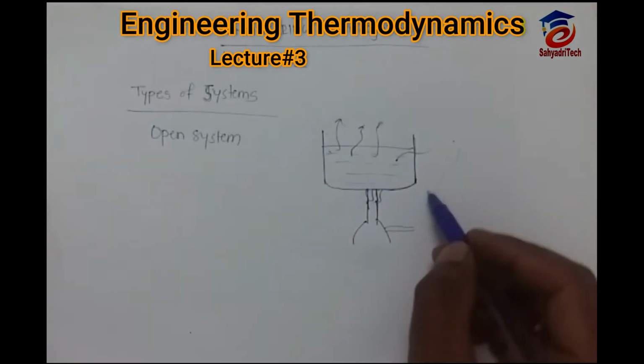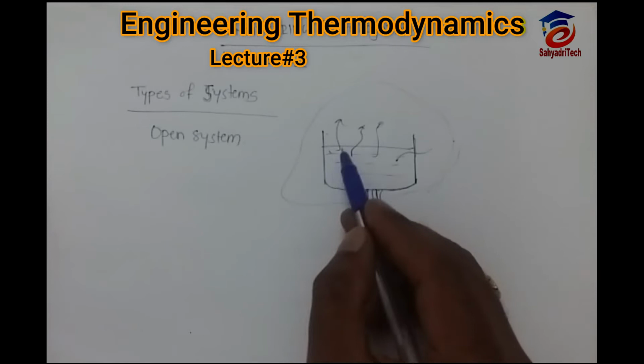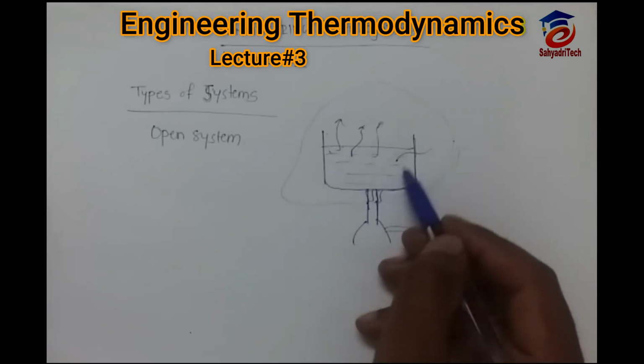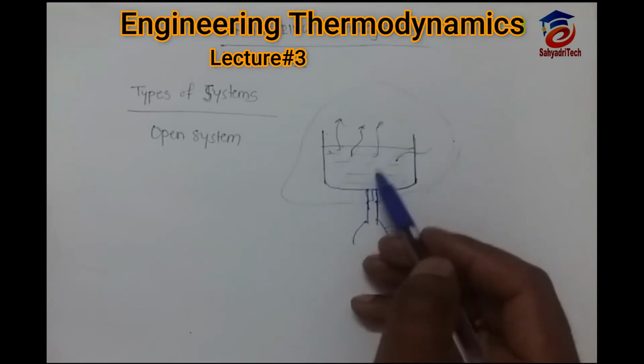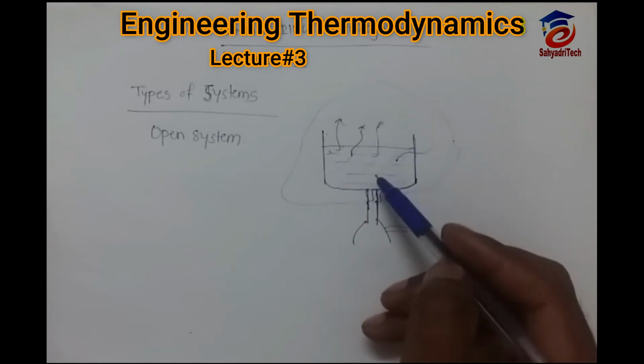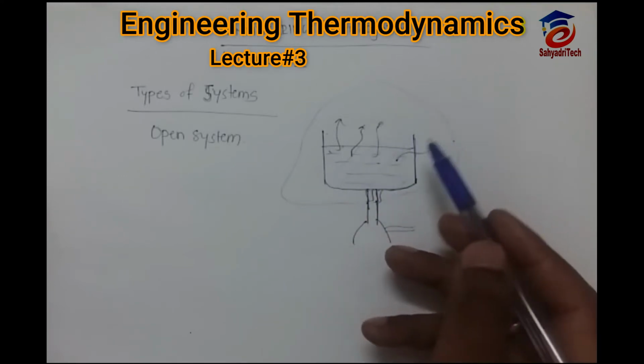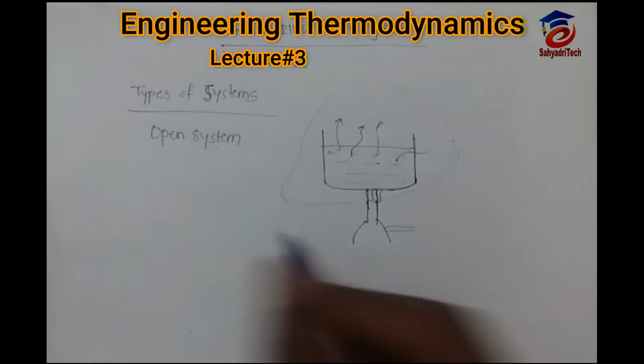This is the surrounding, and this water is our system. This system is exposed to the atmosphere, it is open to the atmosphere. So this type of system is an open system.